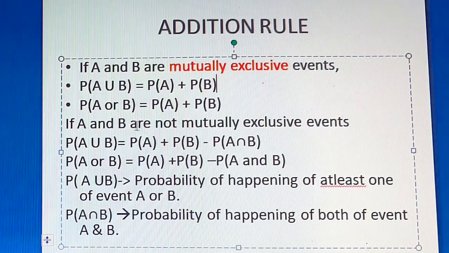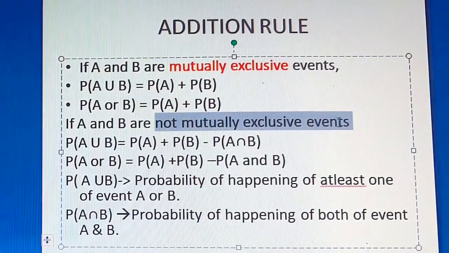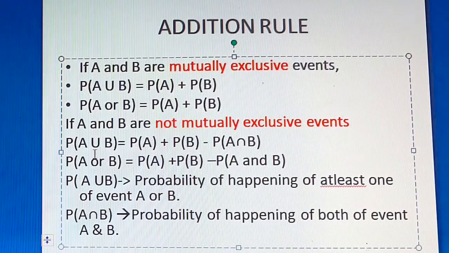Okay students, remember this formula. If A and B are not mutually exclusive events, then the formula is P of A union B is equal to P of A plus P of B minus P of A intersection B. This P of A intersection B is nothing but what is in common between the two events.